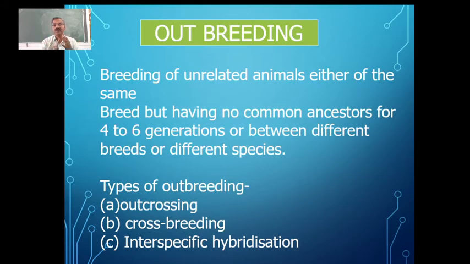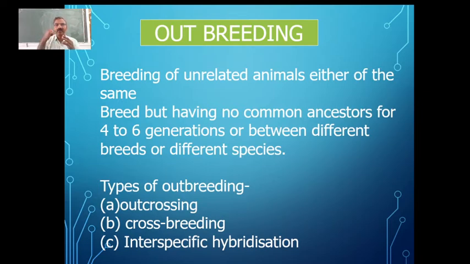So 3 things you can see here. We are going to breed between the two individuals, the superior male and also superior female of the same breed, but not having common ancestors for about 4 to 6 generations. That means they are not immediate relatives.